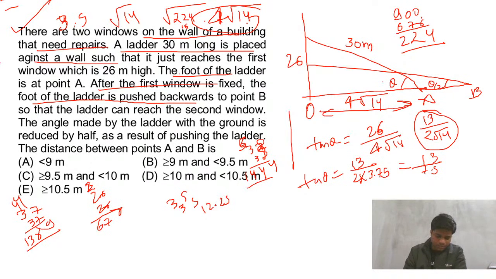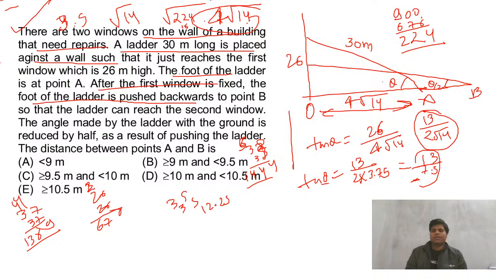Anyone getting any values there? 225 is 15 squared. I can approximate there also, like I can take 15 approximately. If this was in CAT, definitely I would use a calculator. But okay, let's go.